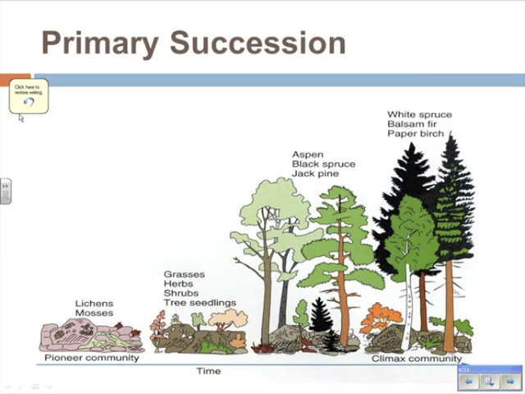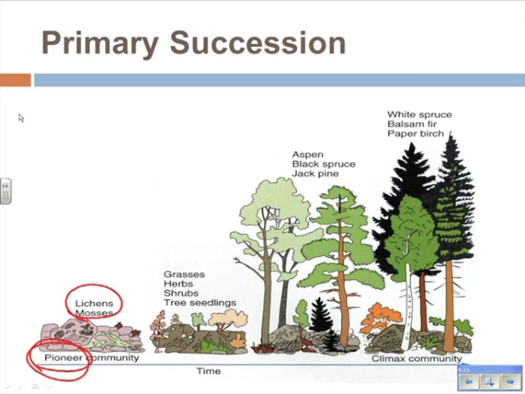So here's a diagram of what we might see over time in a primary succession. So over here, we have our pioneer community. We have our pioneer species and our pioneer community. It is composed of lichens and other mosses, small little plants that are able to grow on that bare rock. And they start to break down that rock into smaller sediments and into soils. And as they die and decompose themselves, they become nutrients for future plants to grow upon.